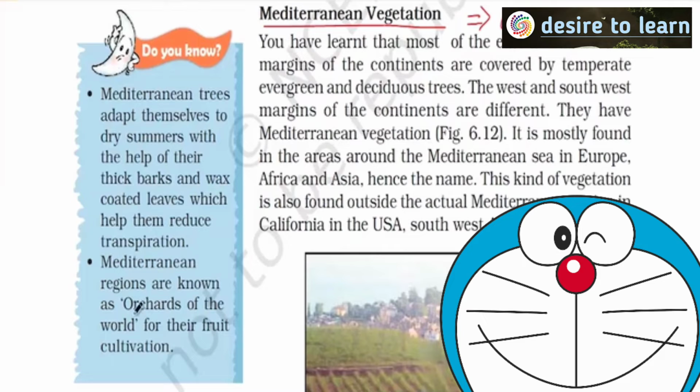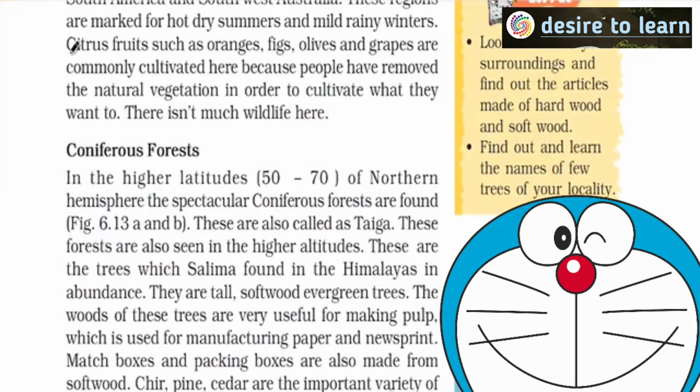Now, can you see here? They are known as orchards of the world for fruit cultivation. As fruits, grapes and other things usually give wine, usually we observe viticulture in this region. Right? You can see citrus fruits like oranges, figs, olives and grapes are commonly cultivated. Again I told you, I'll take time to explain you about all these factors.